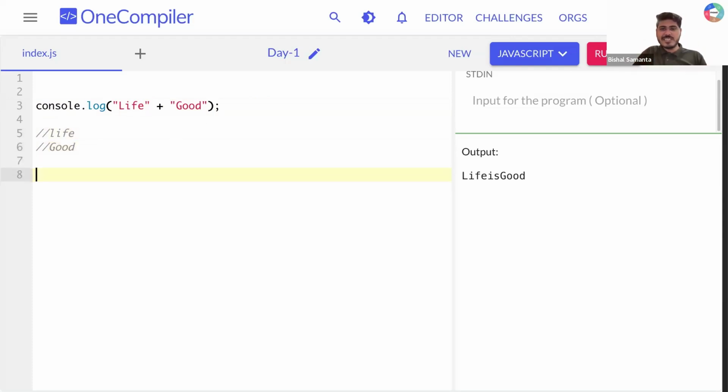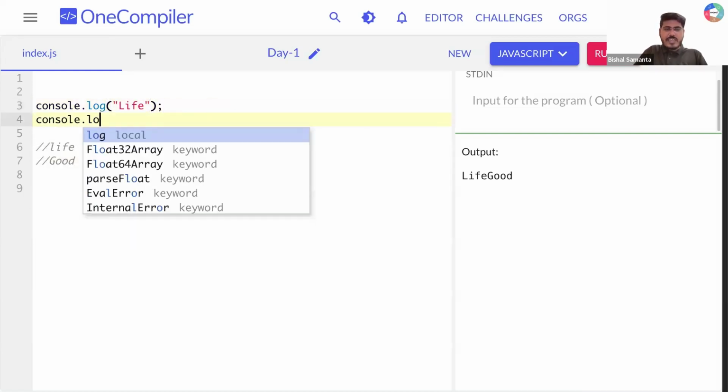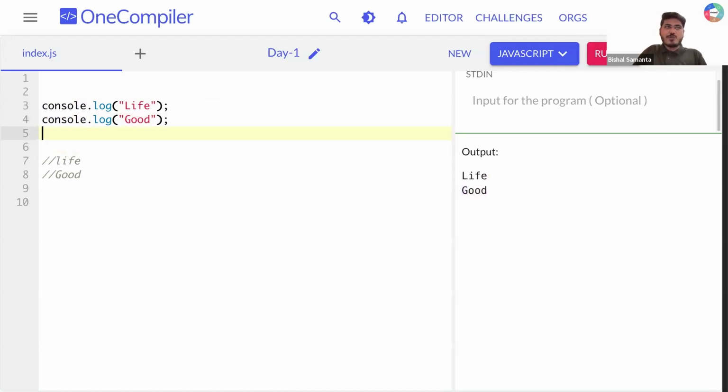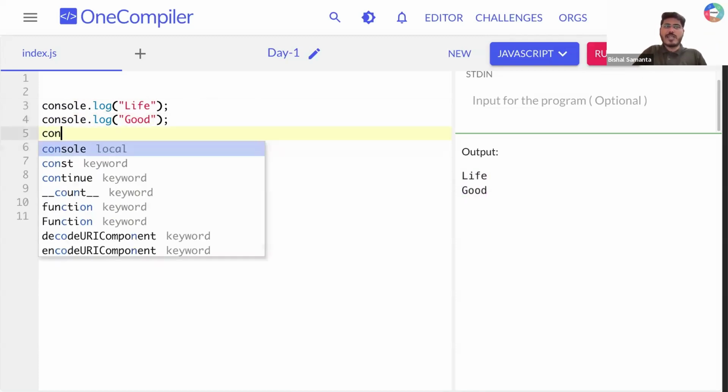Can you tell me, guys? First I need to print life, after that I need to print good, right? So right now if I run this thing, I'm seeing life good here, right? Now there are two ways I can solve it. I can remove this, print life, and use one more console here to print good. So now if I run this thing, you can see first I'm getting life and after that I'm getting good, right?